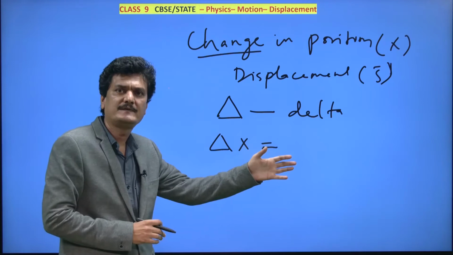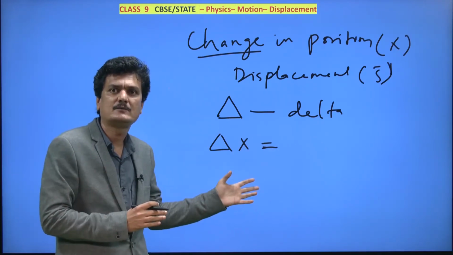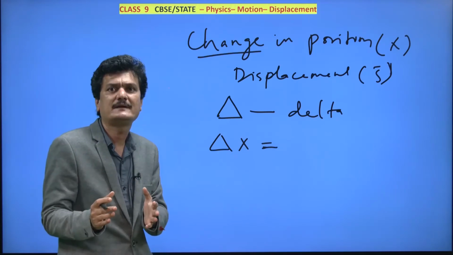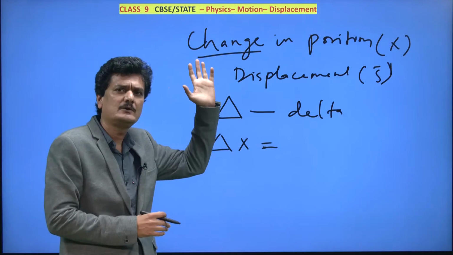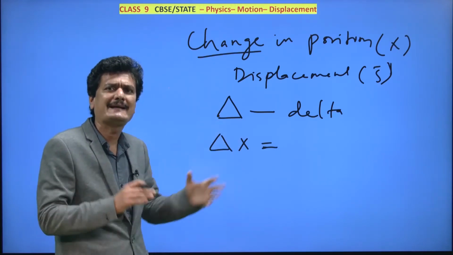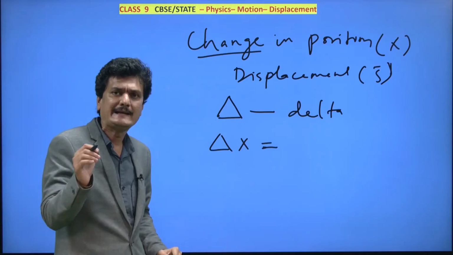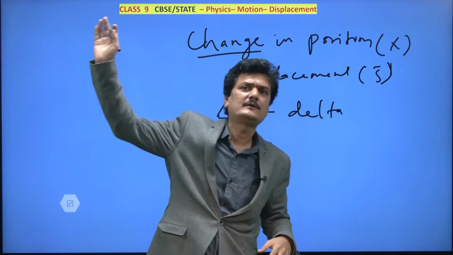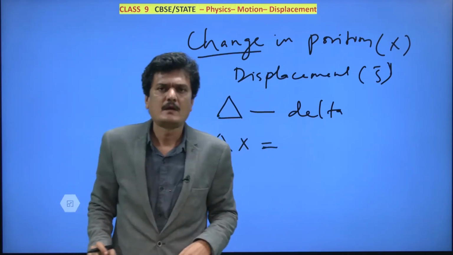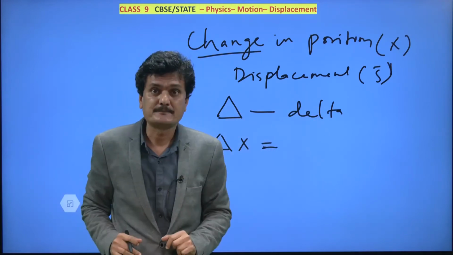The difference between the final value of that physical quantity and the initial value of that physical quantity. And remember, initial value means what? Not the starting value when the whole universe began. When you begin to observe, say a train is traveling from Kashmir to Kanyakumari, and in between, in Hyderabad or at any place, you are observing that train.